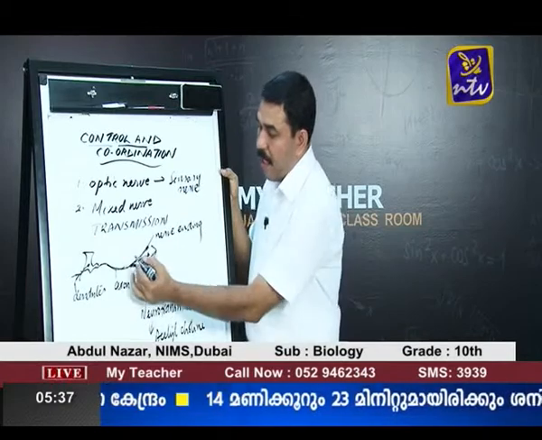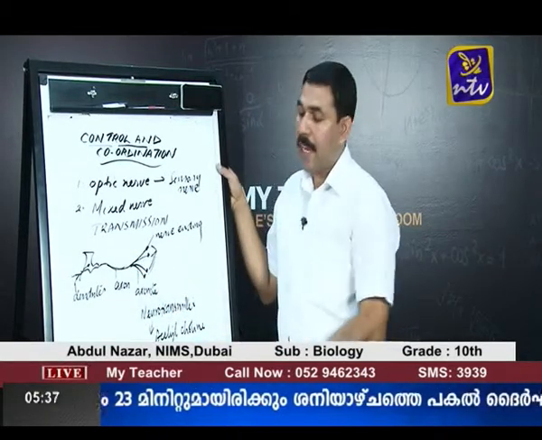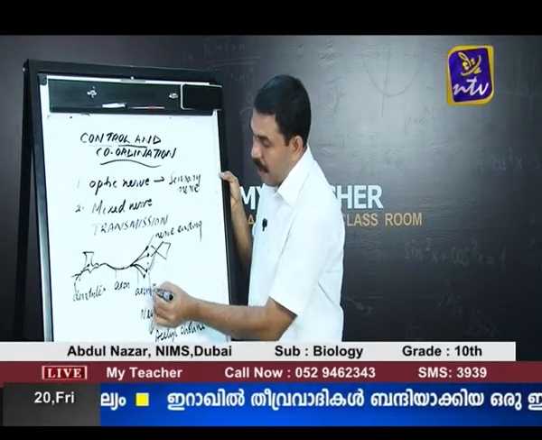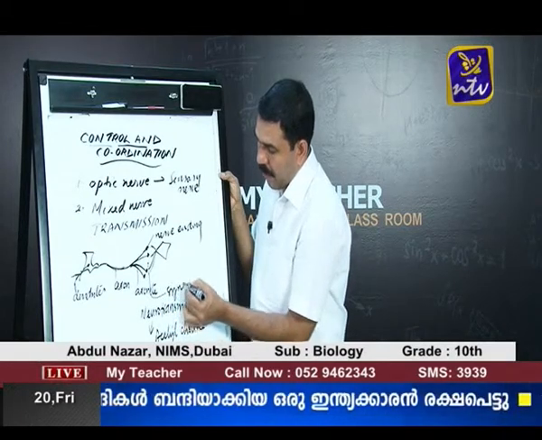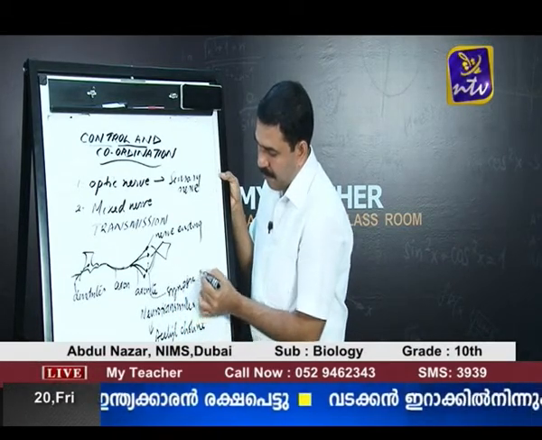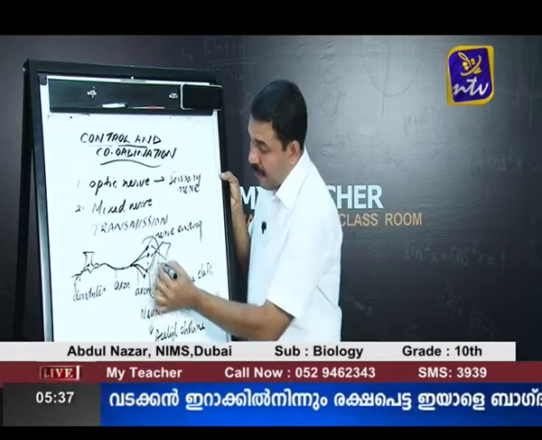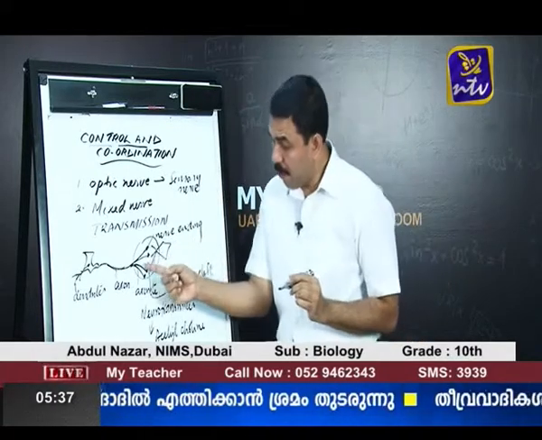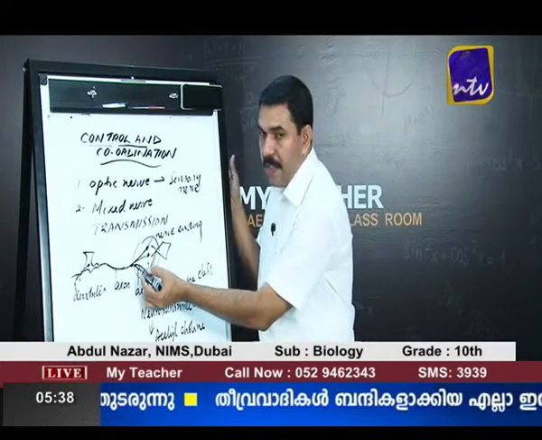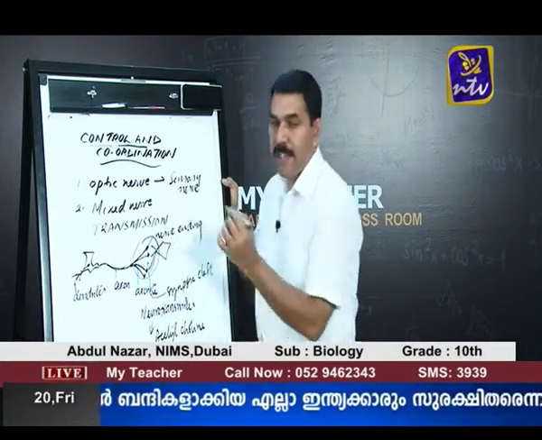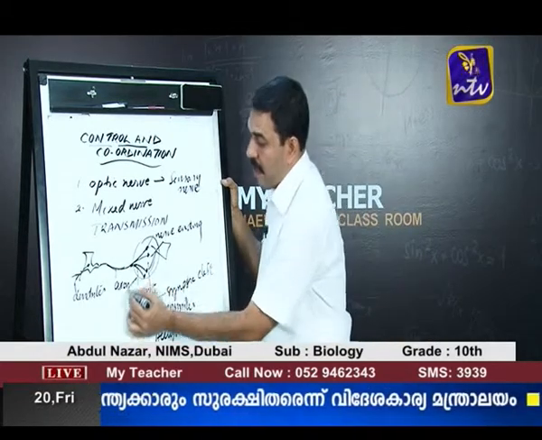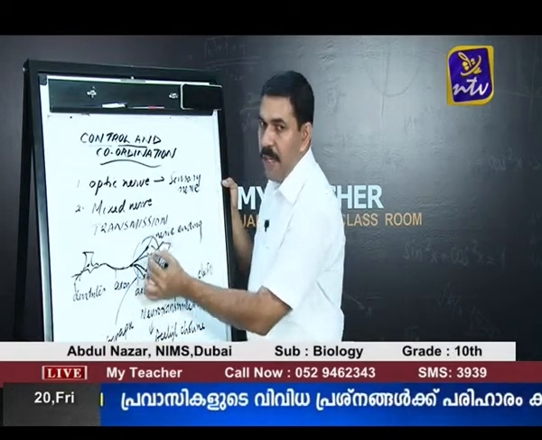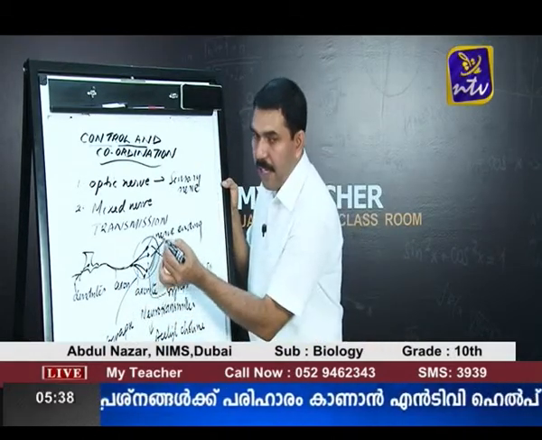There is a gap between the axonite of one neuron and the dendrite of the next neuron, and this gap is called synaptic cleft. And the junction where there is a communication between the two neurons, or the point where the nerve impulses are transmitted from one neuron to the next neuron, that junction is called synapse. So, synapse is formed by the axonite of one nerve cell and the dendrite of the next nerve cell.